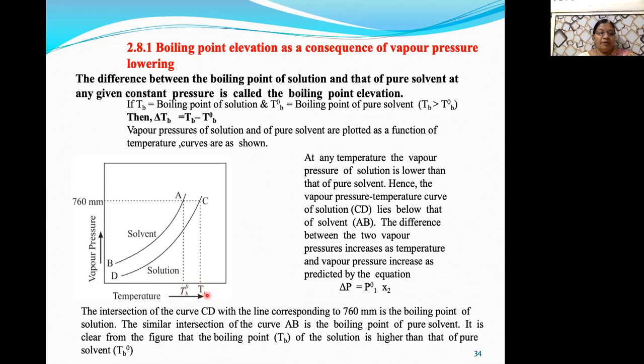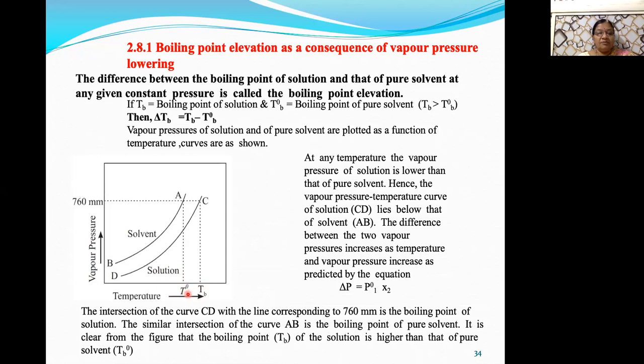The boiling point of solution is higher than that of pure solvent. In other words, there is an elevation in boiling point when non-volatile solute is added to the solvent.